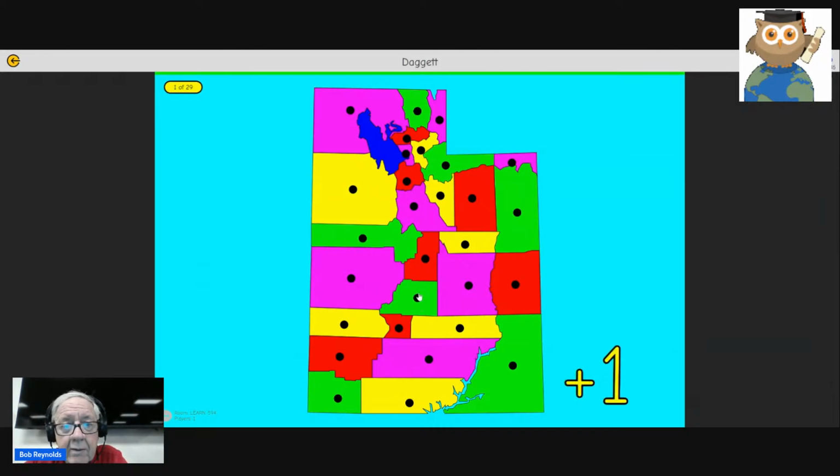Sevier, Daggett, Carbon, Uinta, Emery, Salt Lake, Cache, Kane, Rich, Wayne, Summit, Davis, Tooele, Morgan, Paiute, Beaver, Iron, Utah, Washington, Box Elder, Garfield.